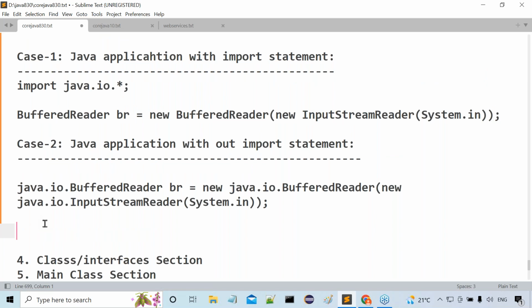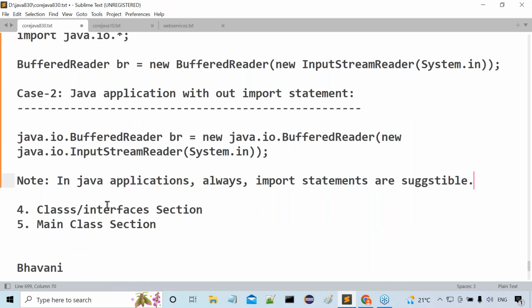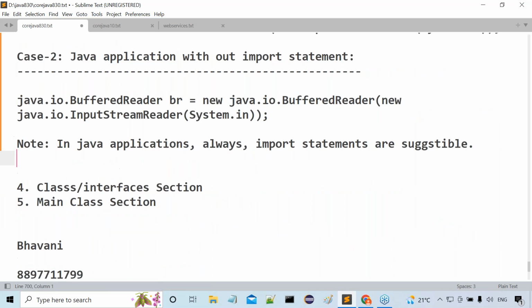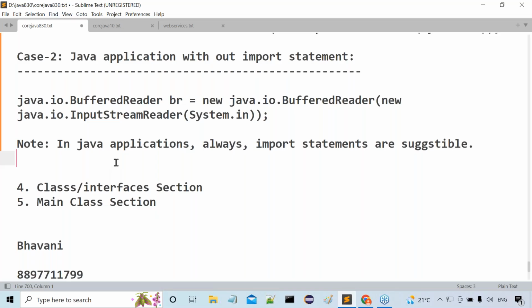Definitely, case 1 is suggestible. Right, sir. In Java applications, always import statements are suggestible. Even though fully qualified names are available, always import statements are suggestible. Got it or not?